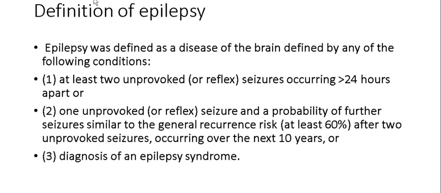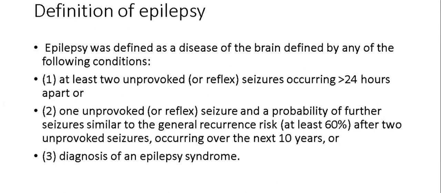And sometimes with one seizure also we can diagnose epilepsy. How? If the general recurrence risk is at least 60%, the same as the recurrence risk after two episodes. If the recurrence risk is the same even after the first episode of seizure, then you can call it epilepsy. See, this is very ambiguous, and many neurologists do not like this definition, because what is the general recurrence risk, how do we calculate it? So it is all theoretical.